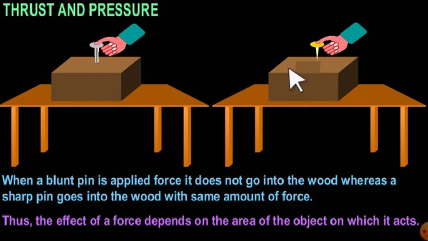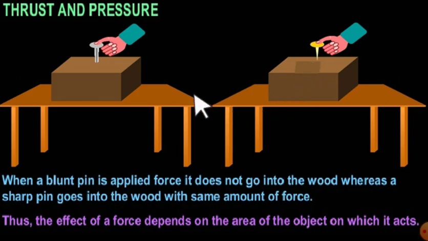But if the nail or needle is pointed, then it can move inside the other object very easily. What does it give? It gives the pressure. Here the pressure is low. But if it is a pointed one, then the pressure is very high.